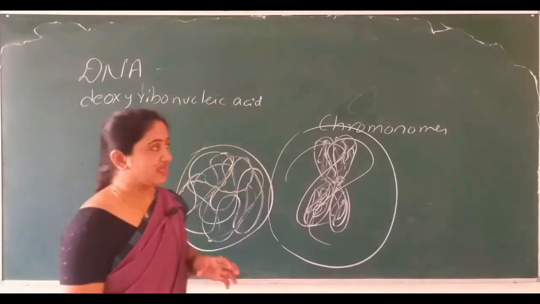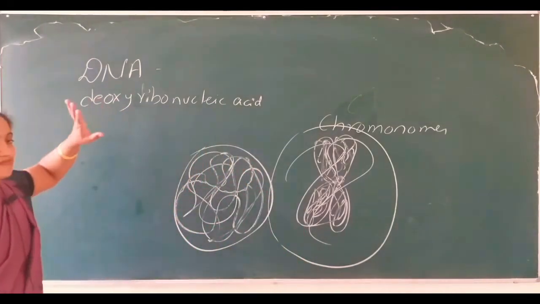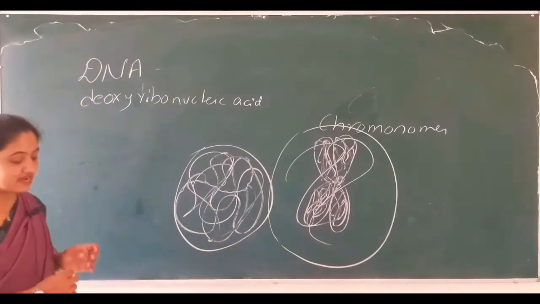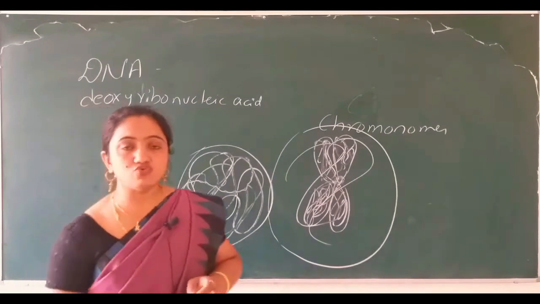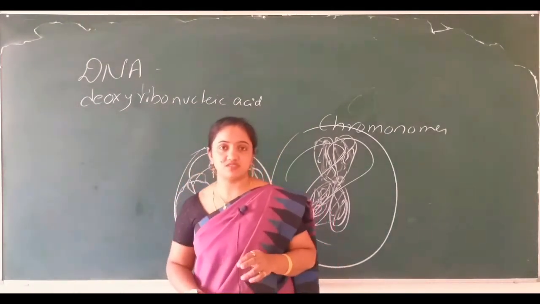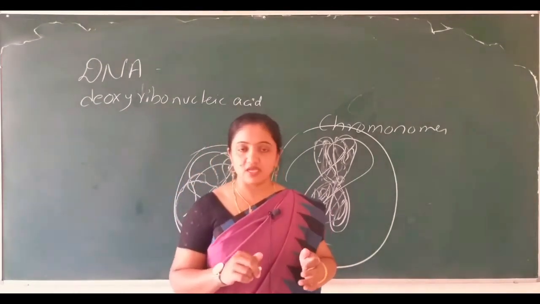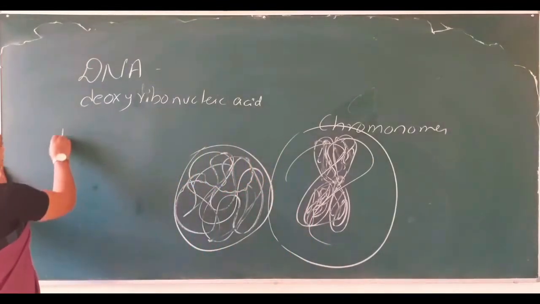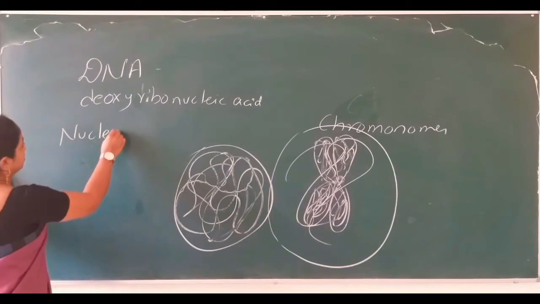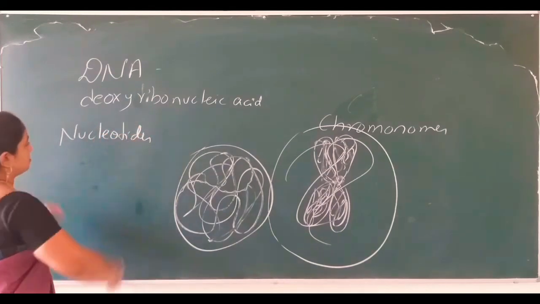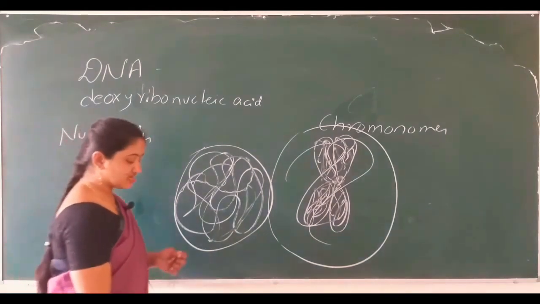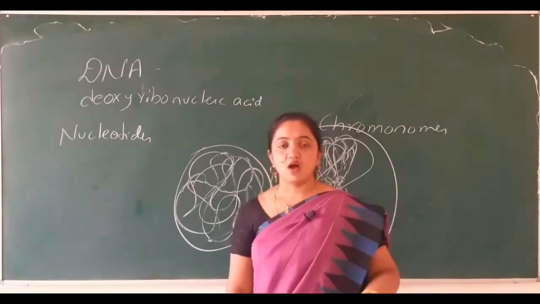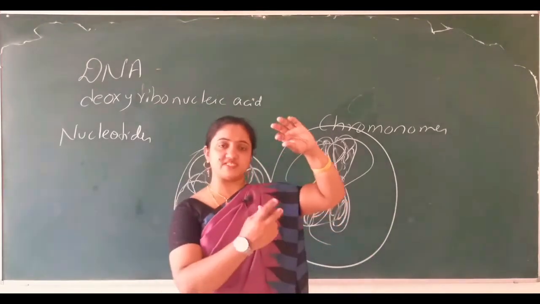The DNA is made of a number of repeated individual units of monomers known as nucleotides. Yes, my dear students, nucleotides. What is it made of? If we start studying the chemical composition of DNA, how does it look? It looks like a twisted ladder.